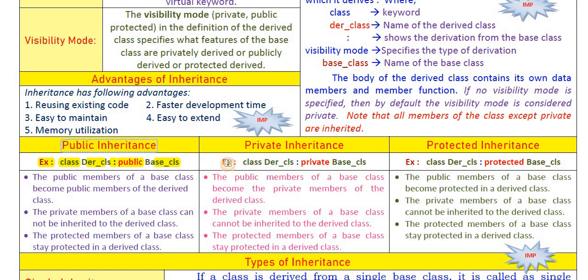Similarly, when we are creating a derived class, if we are using private visibility mode, then this is called private inheritance. And when we are creating a derived class using protected visibility mode, then this is called protected inheritance. So the syntax will be the same, it just depends upon what type of visibility mode we are using. If we use public, it is called public inheritance. If we use private, it is called private inheritance, and if we use protected, then it is called protected inheritance.